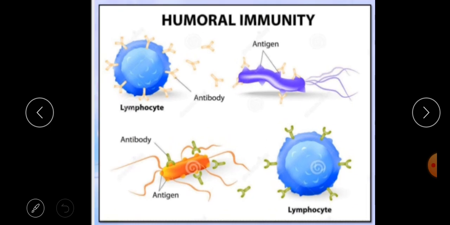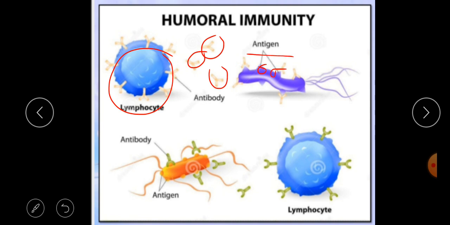Here you can see in the picture the lymphocyte cell, and these Y-shaped structures are known as antibodies, and these loop-like structures are known as the antigens. Here these are the antigens, this is the bacterial cell, and this is the lymphocyte. So these are all about the humoral immunity.